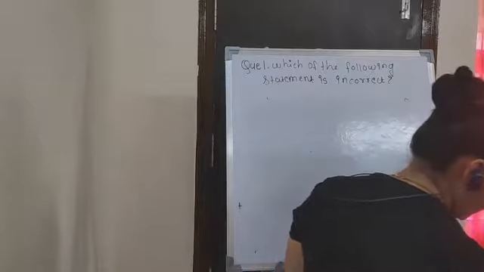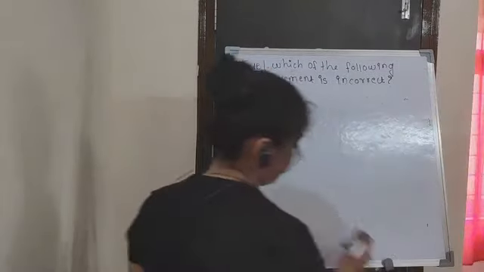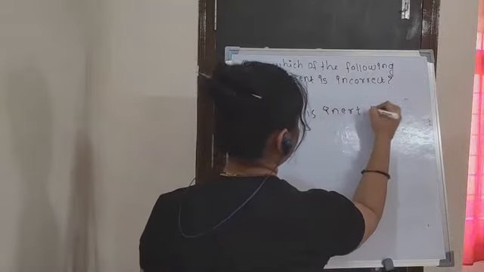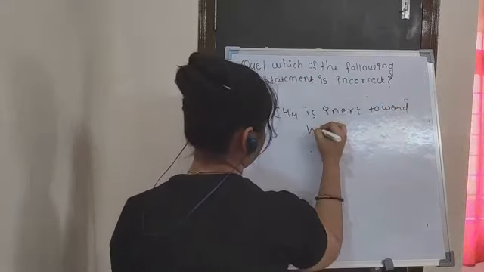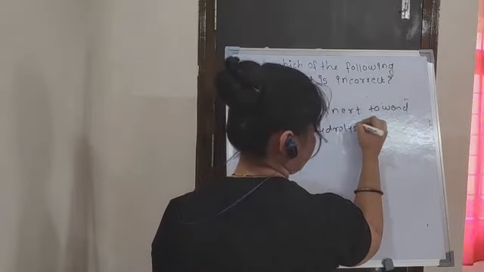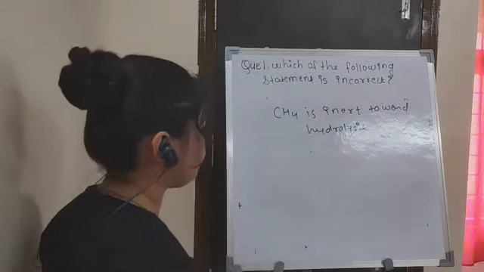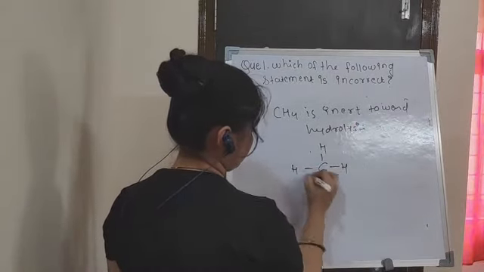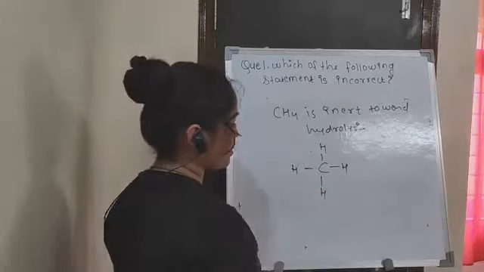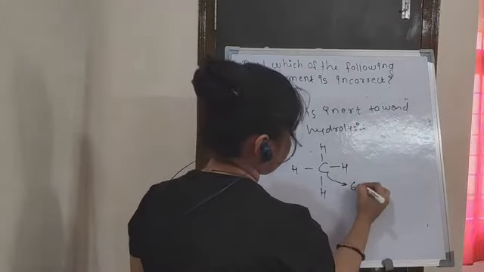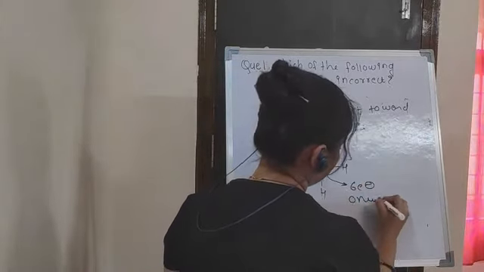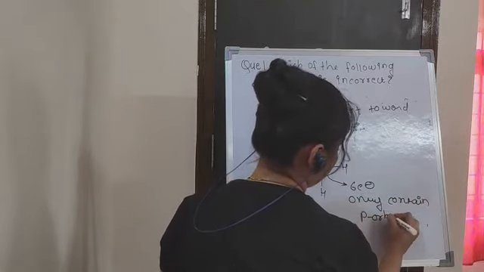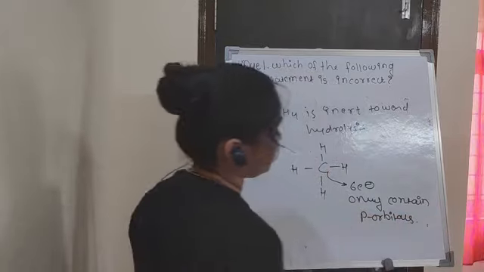So the next statement: CH4 is inert toward hydrolysis. As you know, this is the structure of CH4. The carbon contains 6 electrons and only contains p orbitals.